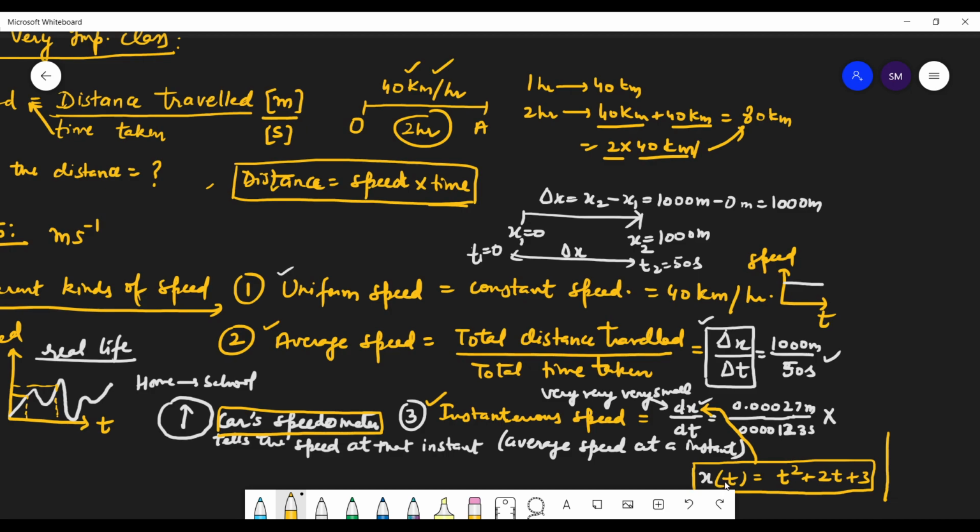Because you can see the position of the object at any time. Let me make it somewhat simpler: x(t) is equal to t square plus 2t. So tell me, students, at time 1 second, what was your position?